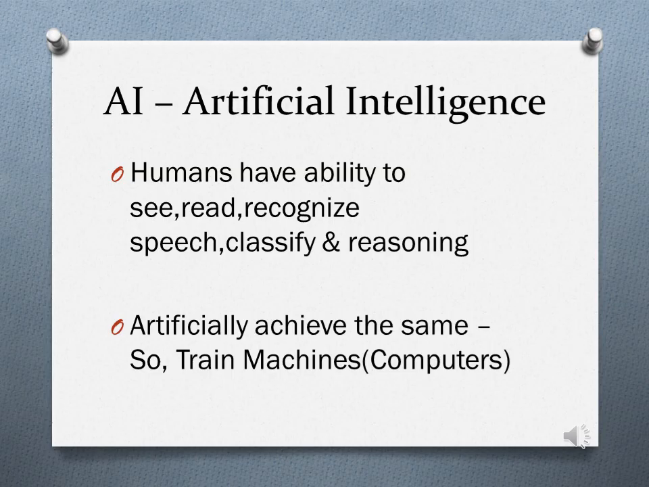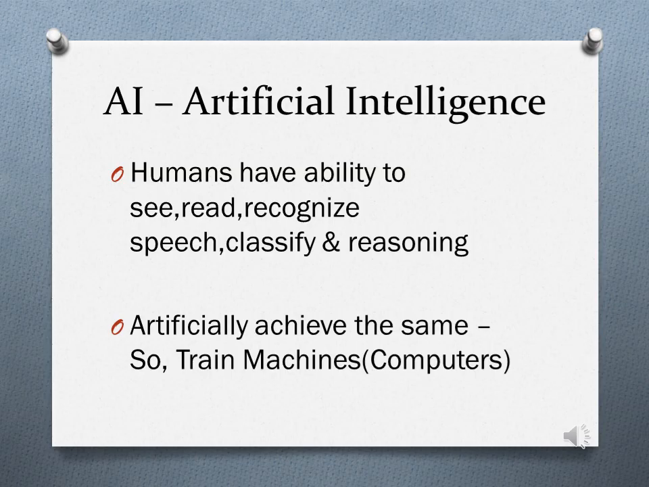For example, if we are given two sets of pictures, one set has fruits, and the other set has machines like a grinder, mixie, fan, we will be able to classify these things even if they are mixed up, right? So we are trying to achieve this intelligence, human intelligence, artificially. That is the reason this is called artificial intelligence.